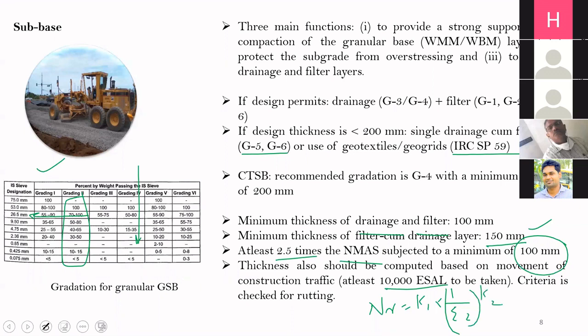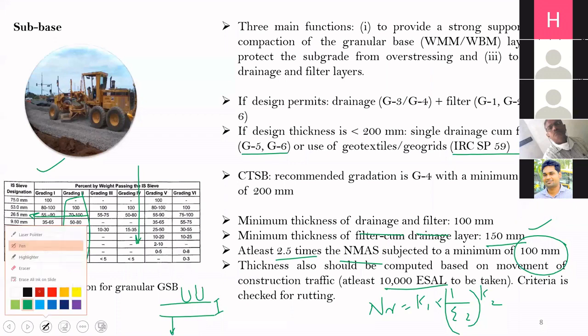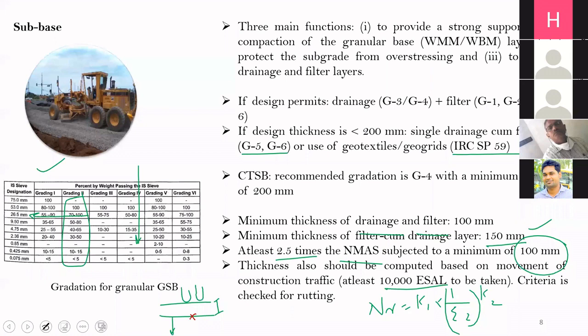You will take a 2-layer system. This is the subbase you want to construct and this is the subgrade. You will keep a dual wheel load over it, 40 kilonewton, 0.56 MPa tire pressure, and you will find out the value of epsilon z at the top of the subgrade.